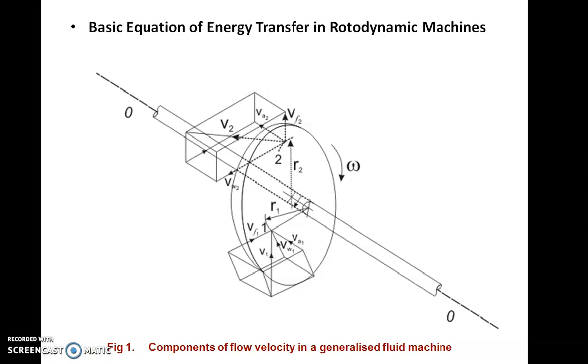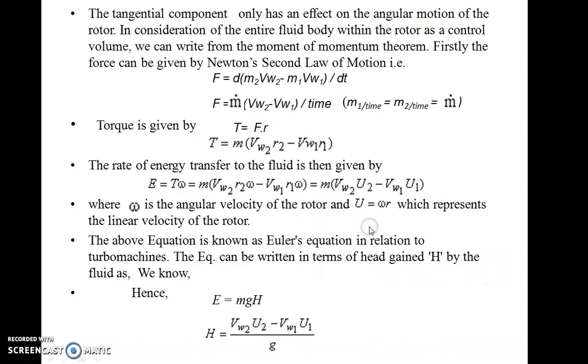Whatever is the resultant momentum because of those velocities is of use for us, and it will produce a force in the tangential direction. So that we will see in the next lecture.